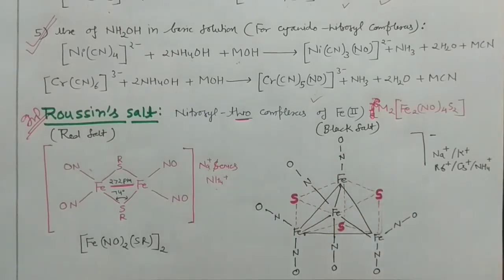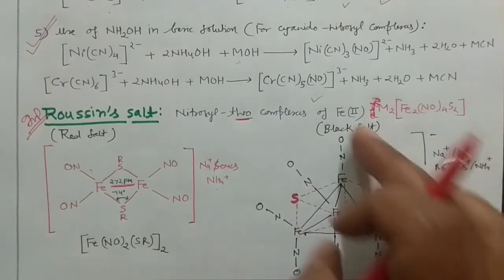However, it is not very important to mug up this structure, but you may have some idea about the structures also, because in your entrance examination a question may be there. You may have 4 different kinds of complexes, structures of the complexes, and you have to identify the black Roussin's salt. So if you want to find the black Roussin's salt, you can easily predict, okay, this is the complicated structure, this goes to the black salt.